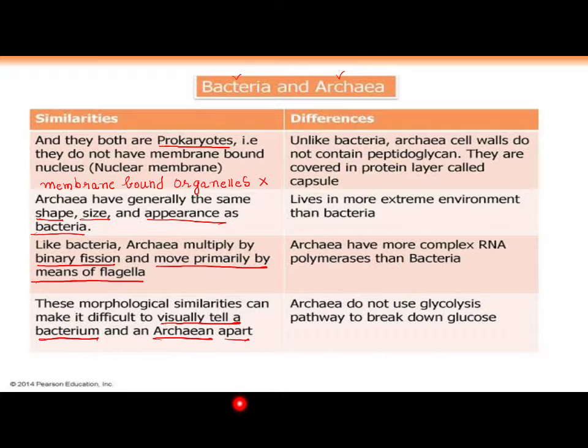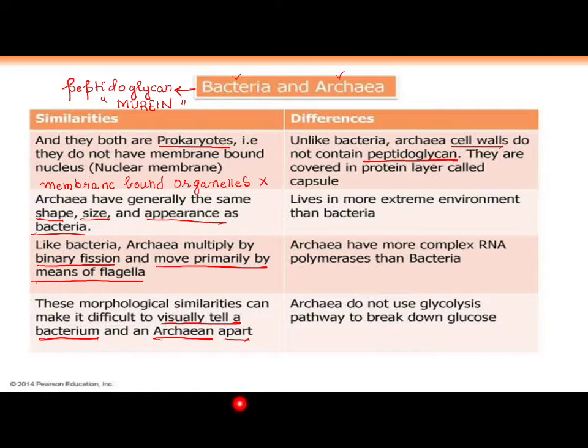Unlike bacteria, archaea cell walls do not contain peptidoglycan. So what does the bacterial cell wall have? A substance called peptidoglycan, also called murein, forms the cell wall. The cell wall of the bacteria is made up of peptidoglycan. What do we call it? Murein. But in archaea, we don't see the murein cell wall.